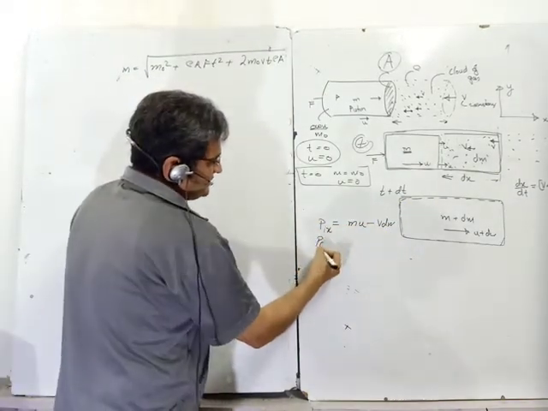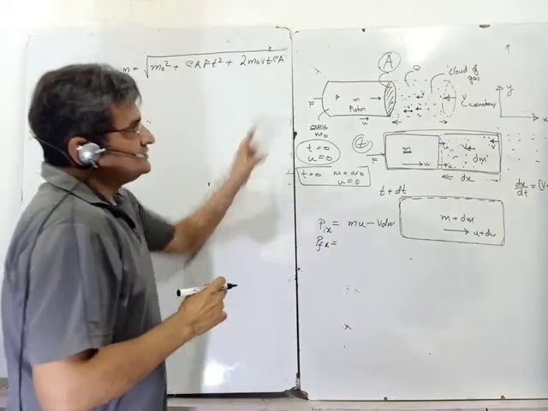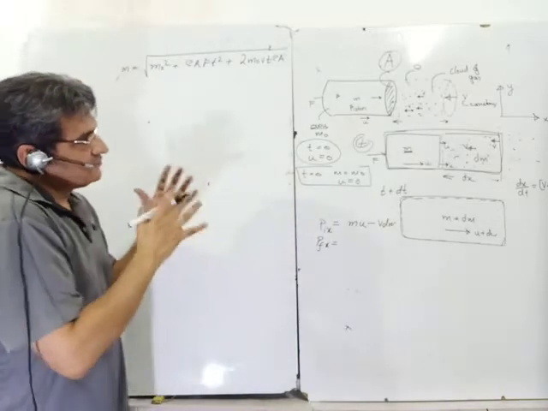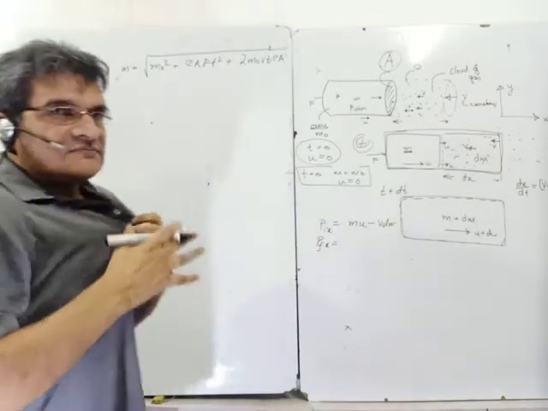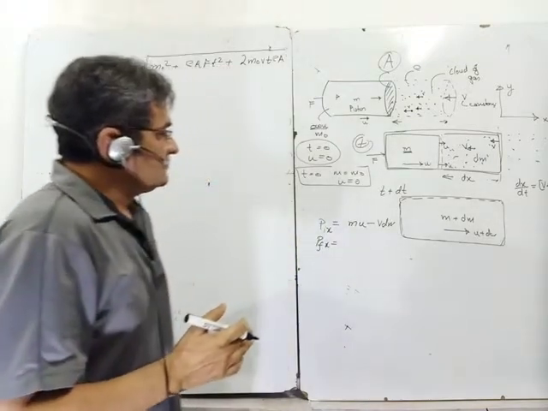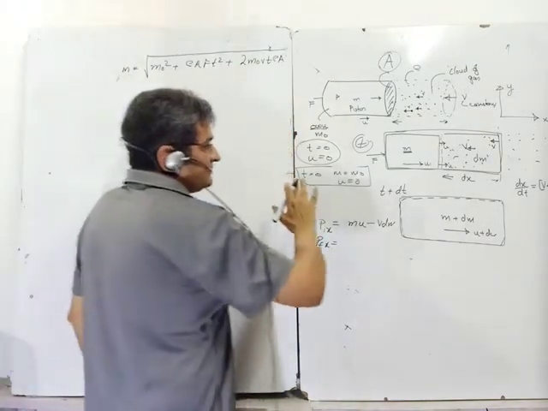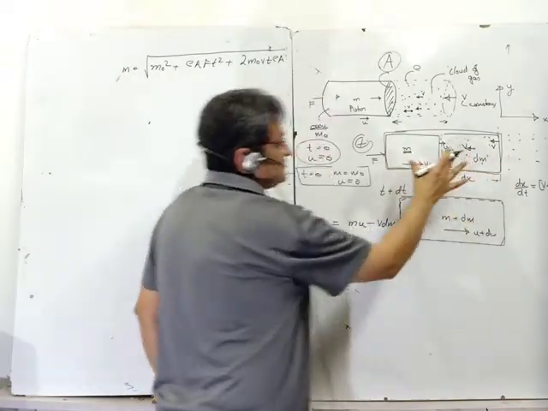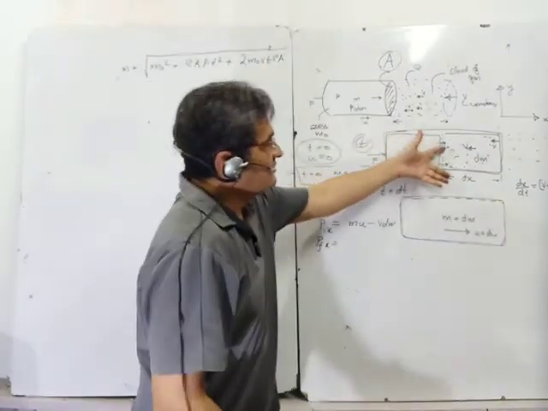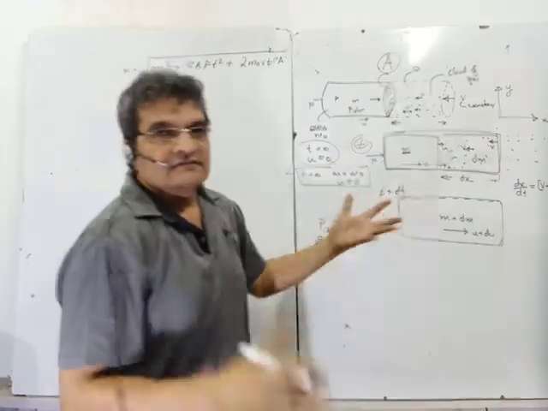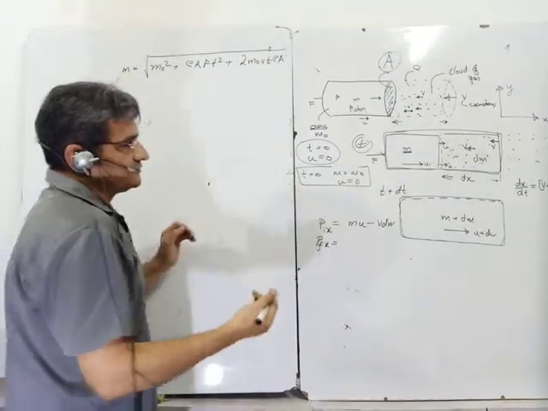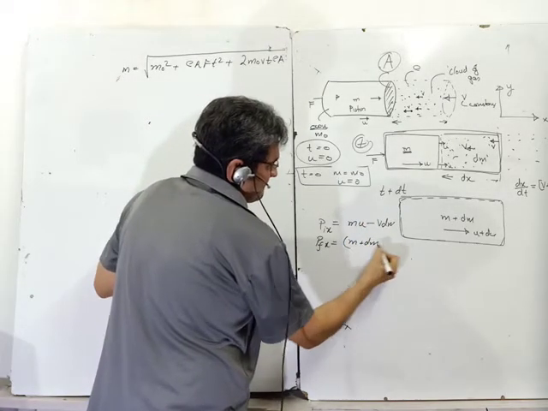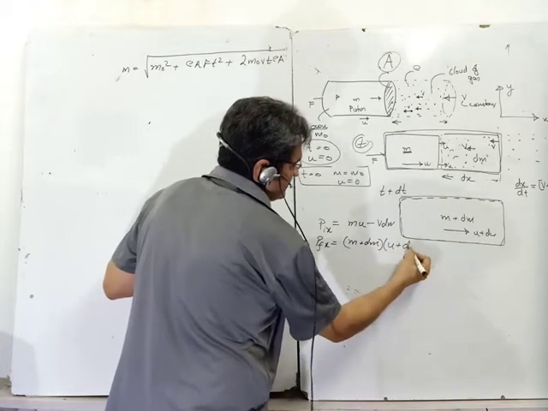What is the final momentum in the x direction? These things you will not find in books in that great detail. I have tried to break it into certain steps so that it becomes easier for you to remember and solve the problems. Now the final momentum in the x direction is given by this. The system boundary remains the same; the only thing is at t it had a certain momentum, and at t plus dt it has a certain momentum which is different from the initial momentum. What is this? It is m plus dm into u plus du.